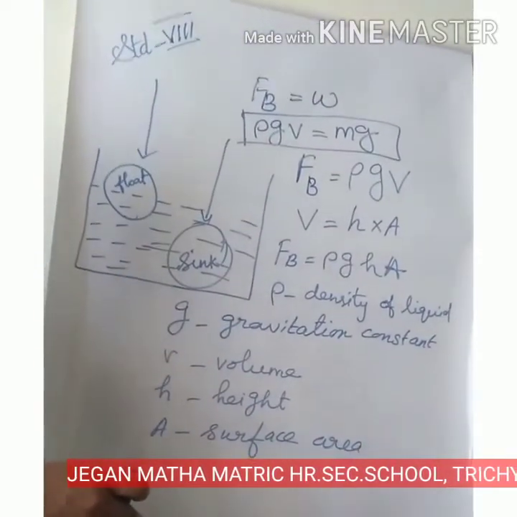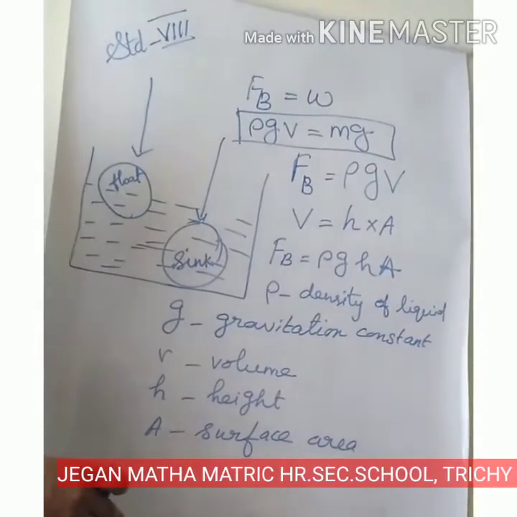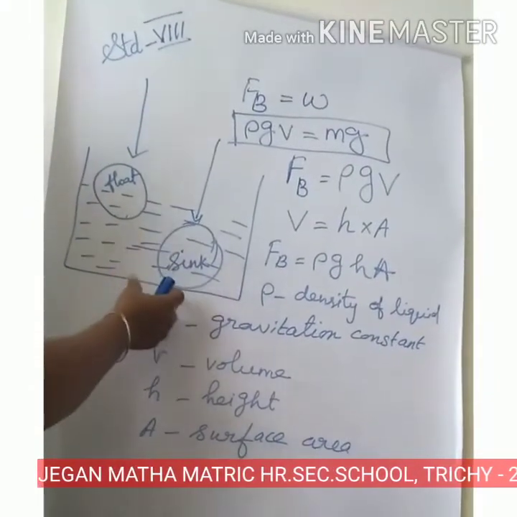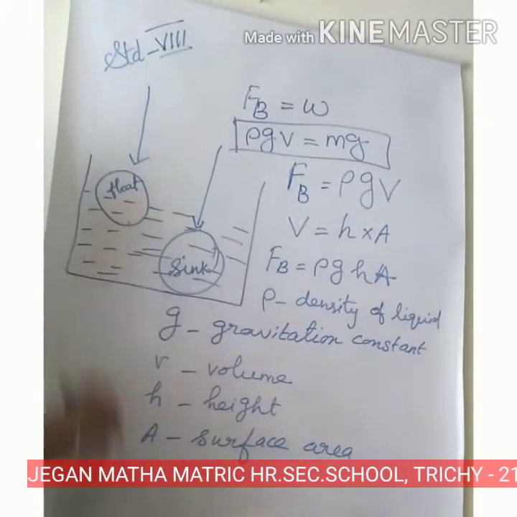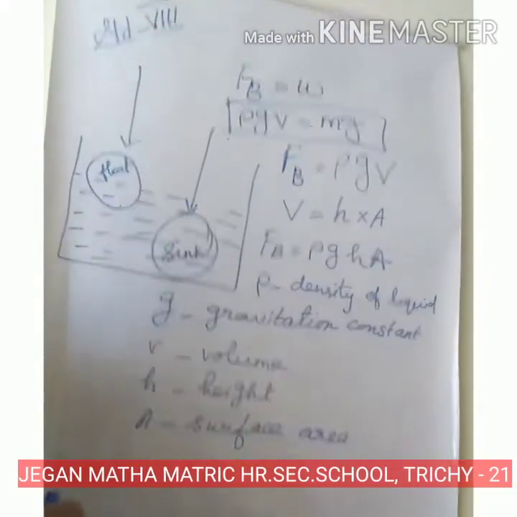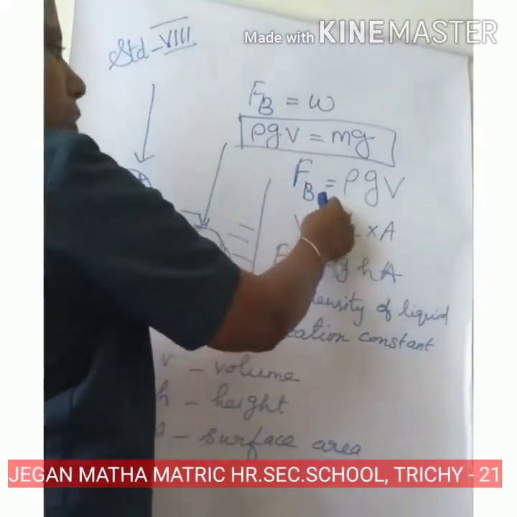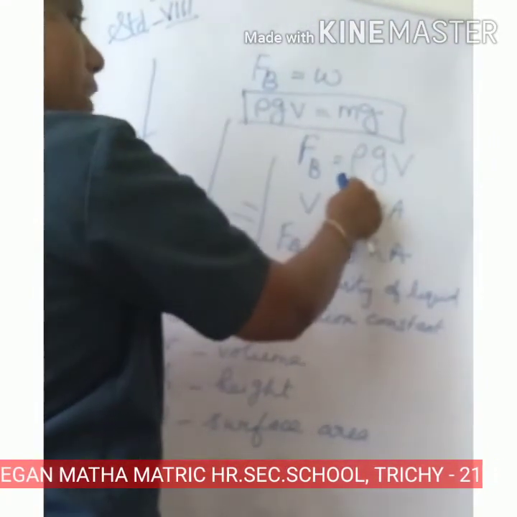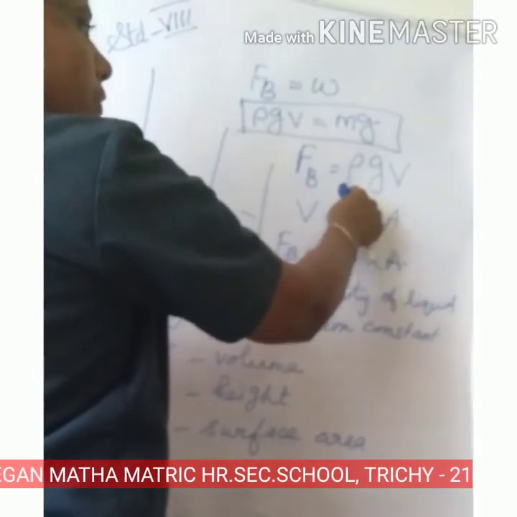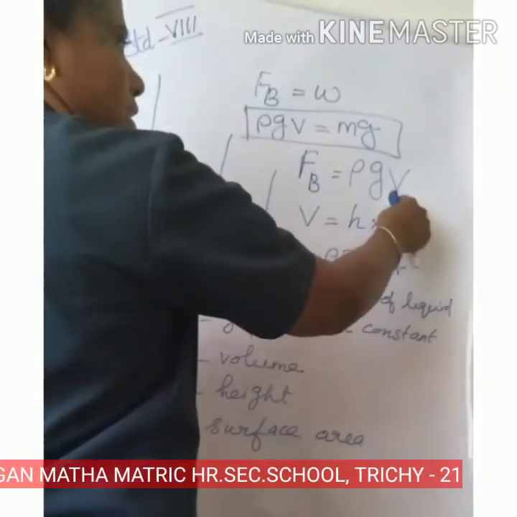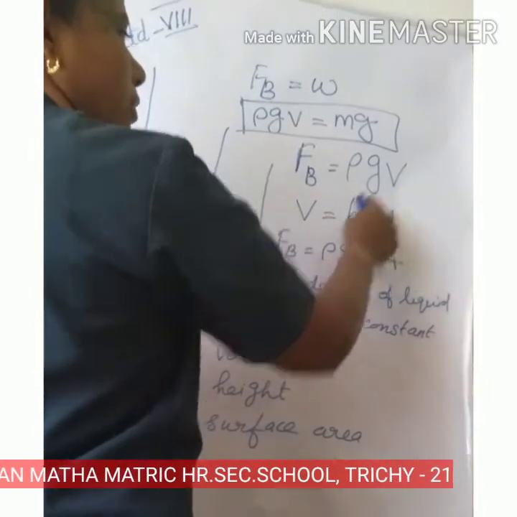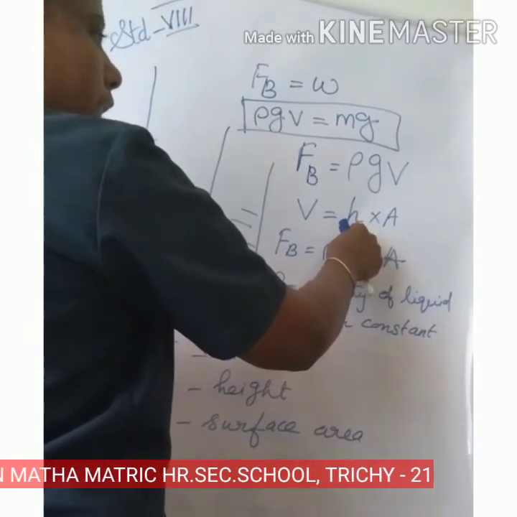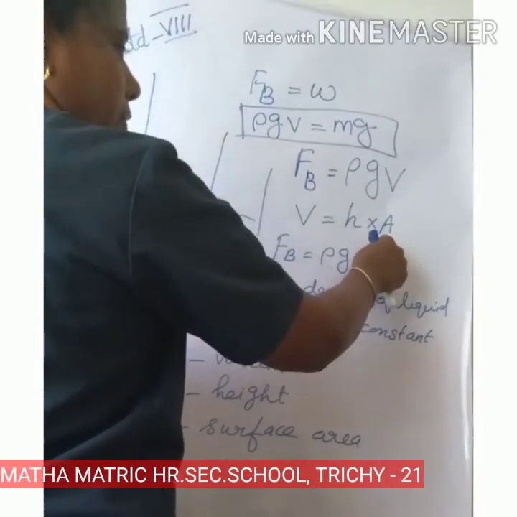I repeat, buoyant force is an upward force exerted by water on a floating or submerged body. In this equation, Fb is equal to rho g V. Fb is the buoyant force, rho is the density of the liquid, g is the gravitational constant, and V is the value H into A. H is the height of the liquid and A is the surface area.